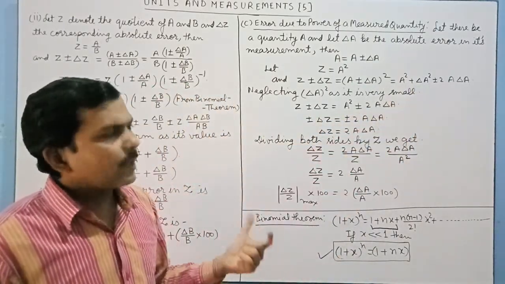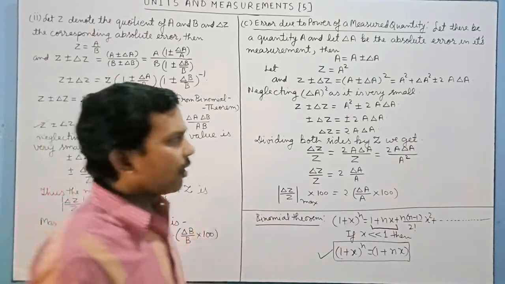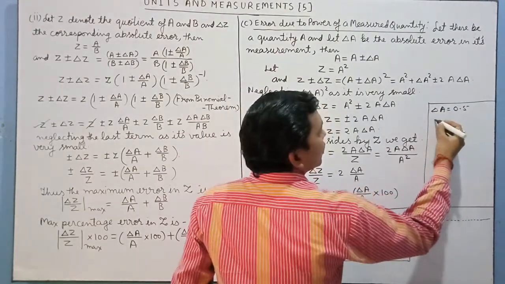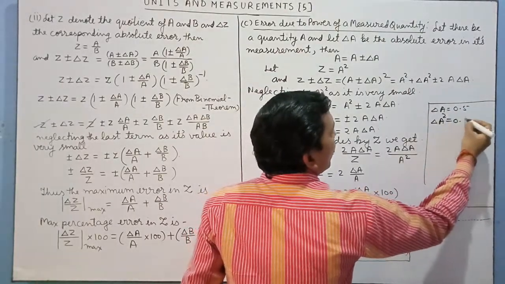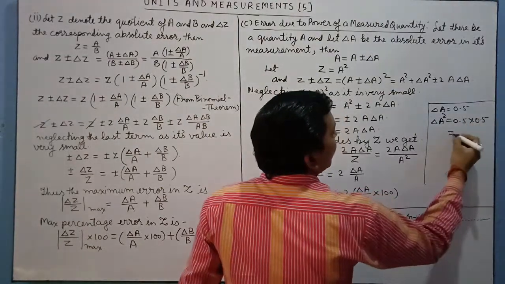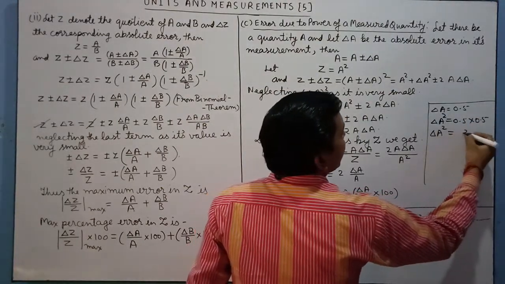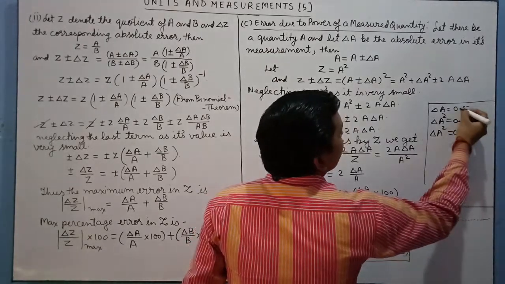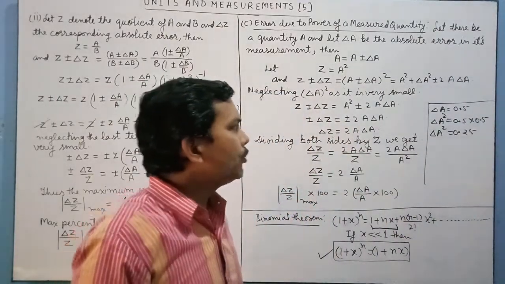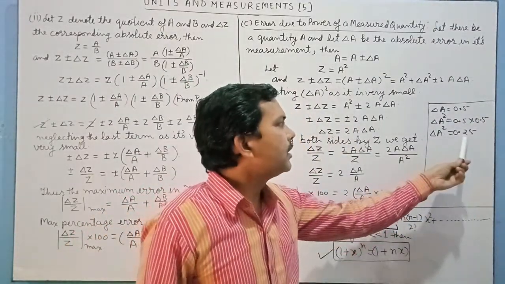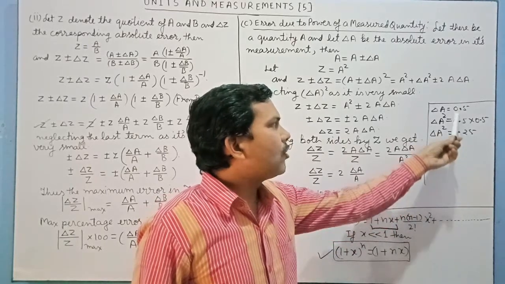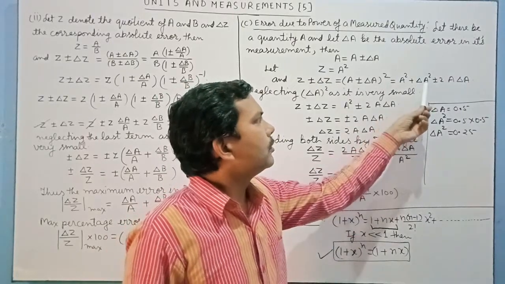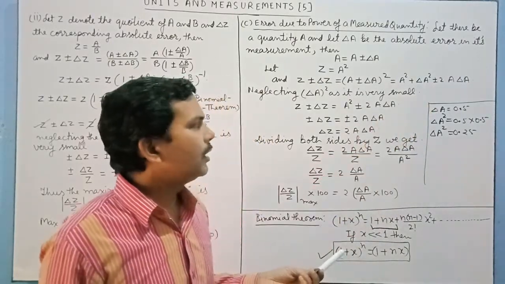Now I will explain why Δa² is very small. Look here. Suppose Δa is 0.5. So Δa² is equal to 0.5 into 0.5. Δa² will be 0.25. Now you can easily notice that Δa² is extremely small in comparison to Δa. So in the same manner, here also Δa² is very small and it can be neglected.